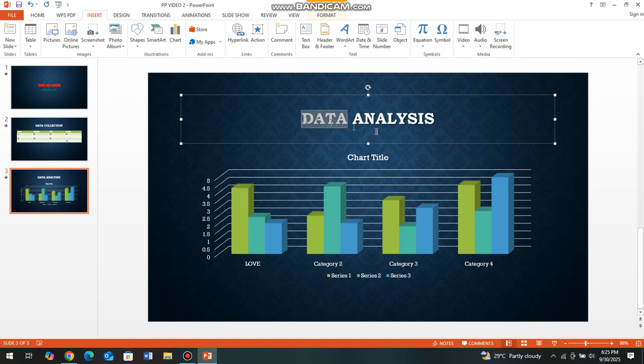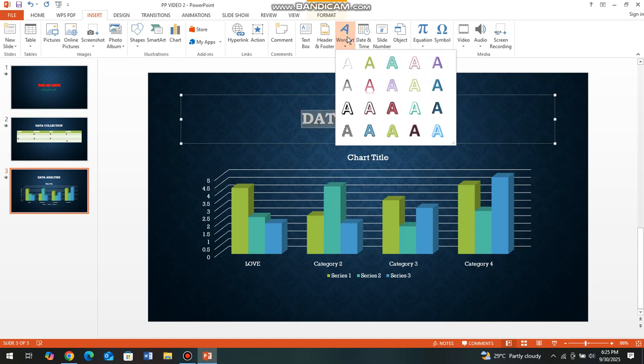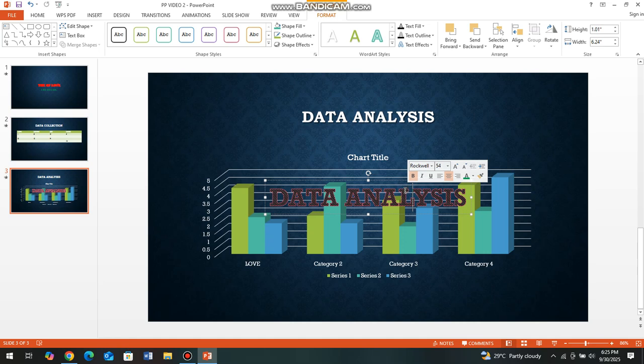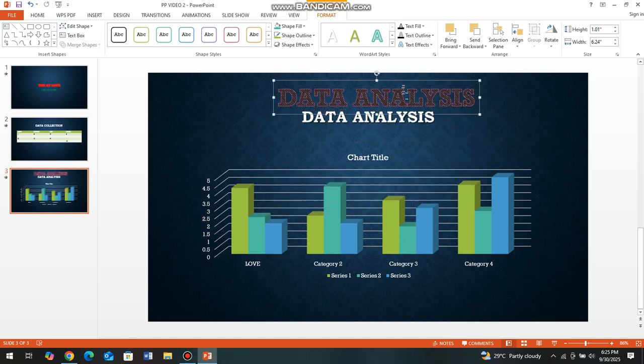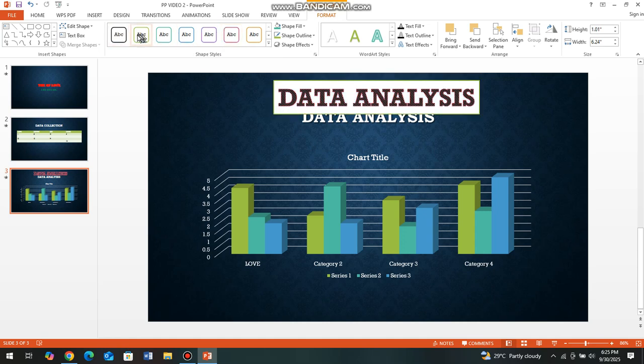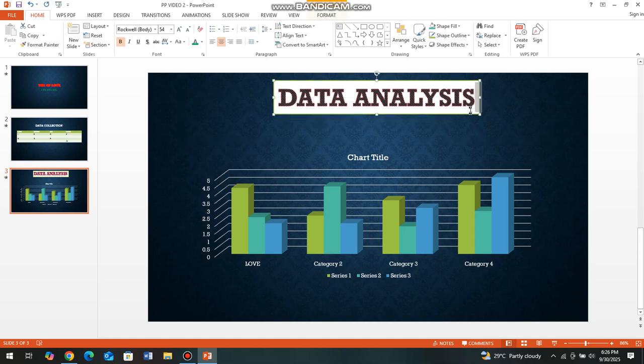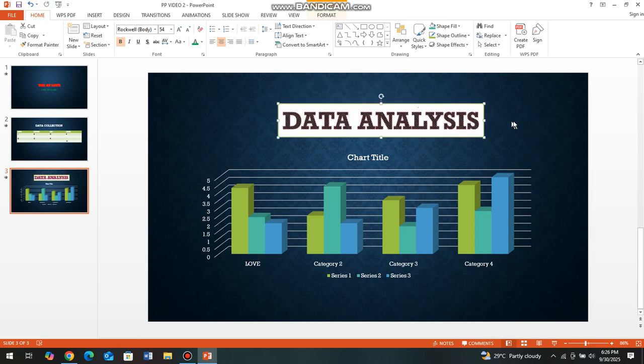Under insert you can also change the word art. The word art is where you influence the text on how it will be looking. You would maybe prefer that the words data analysis should be looking like that. Here you can also input under shape styles. You can put that style or that style so that it will be looking like that. If you want, you can even remove this one so that you just remain with this one, which will be looking like this.